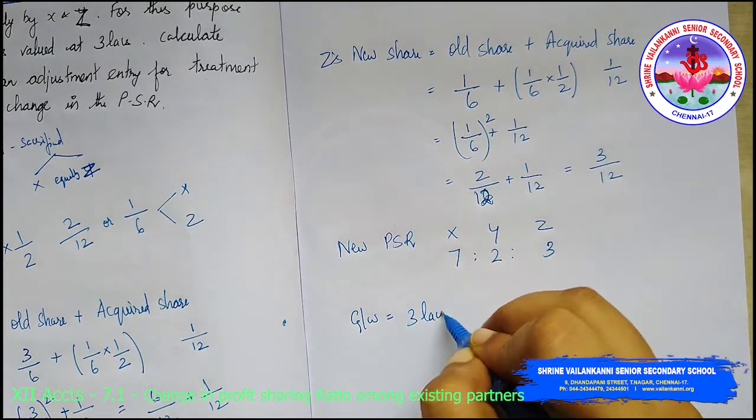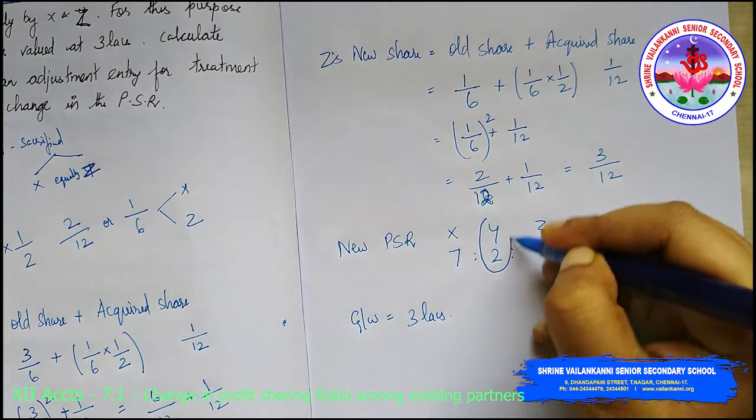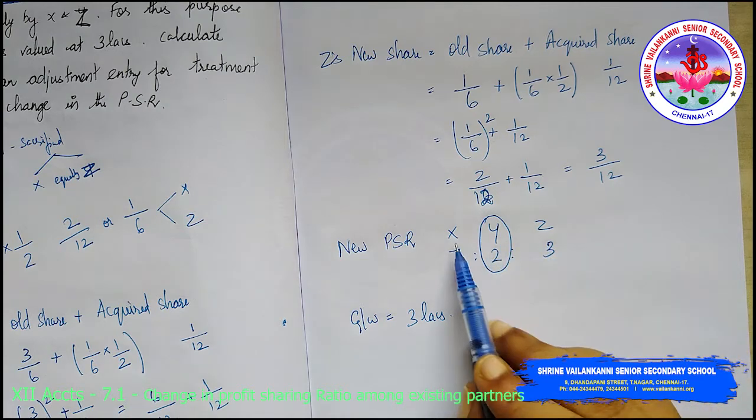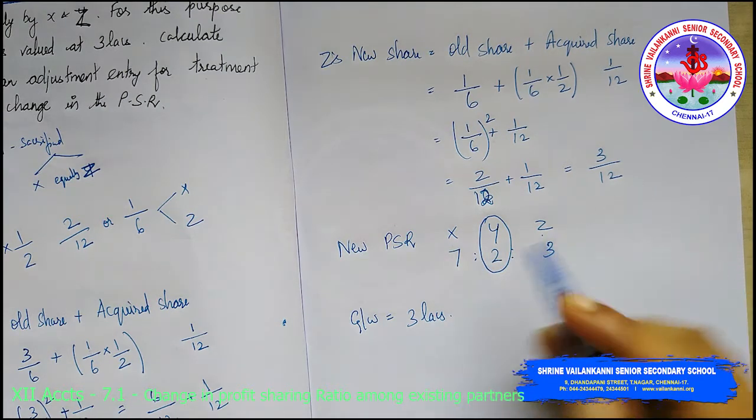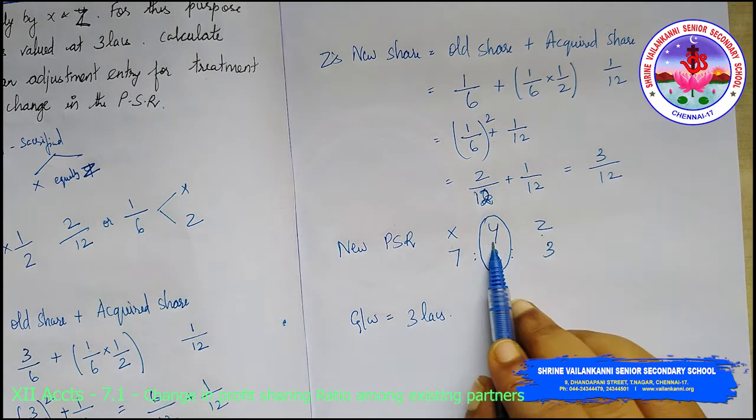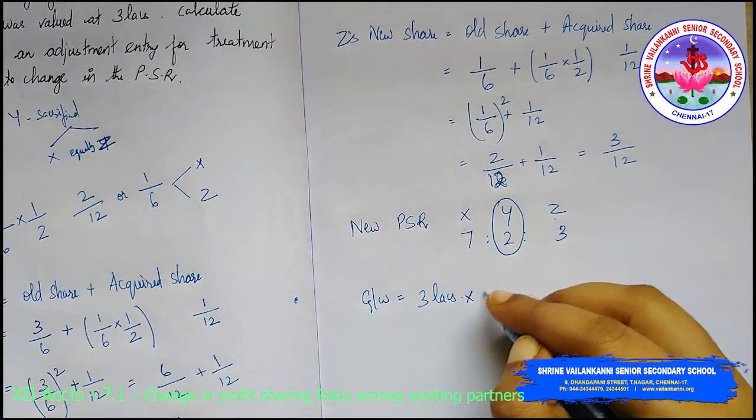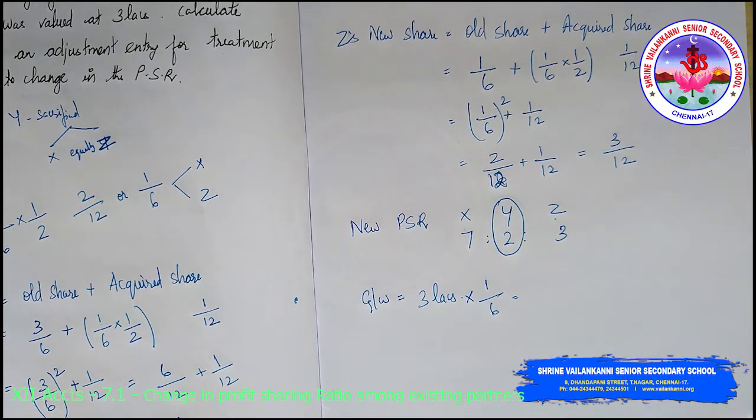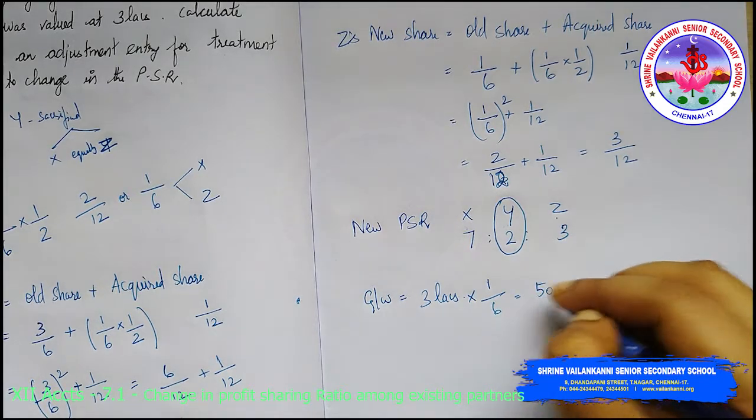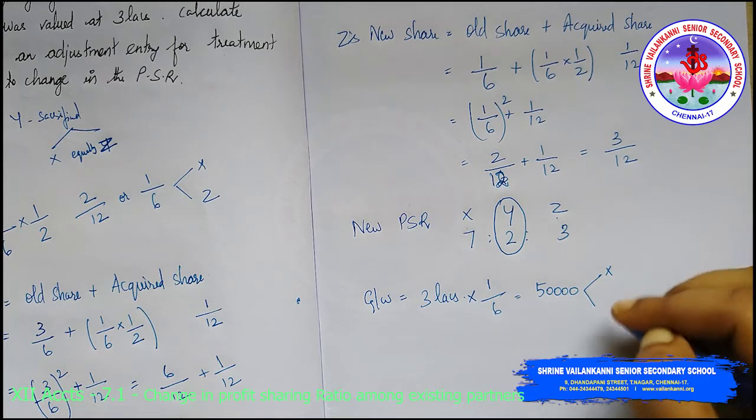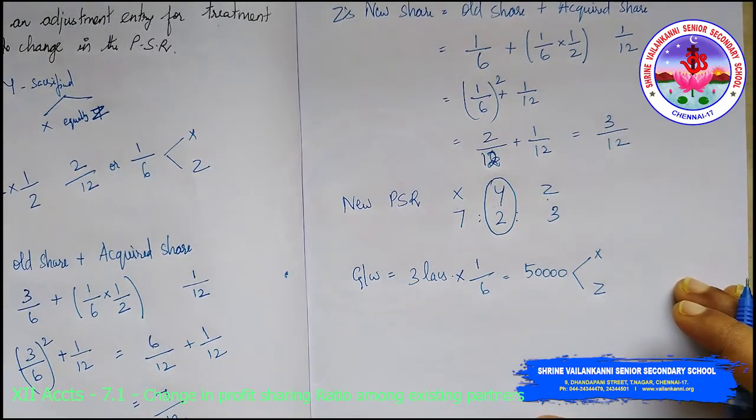Now goodwill is 3 lakhs. Now Y is the sacrificing person, so X and Z are gaining persons. So the gaining persons have to compensate Y. So 3 lakhs into 1 by 6 will be 50,000. Now half needs to be compensated by X and half needs to be compensated by Z.